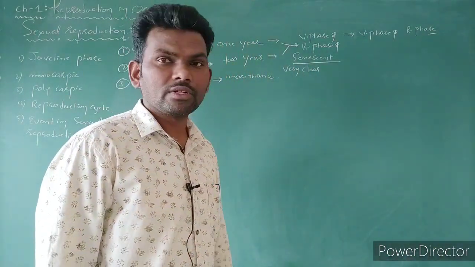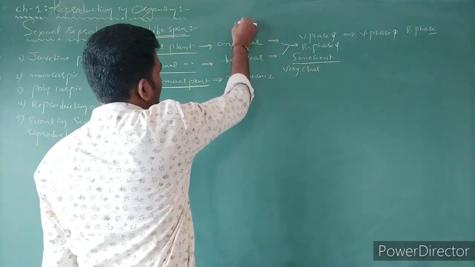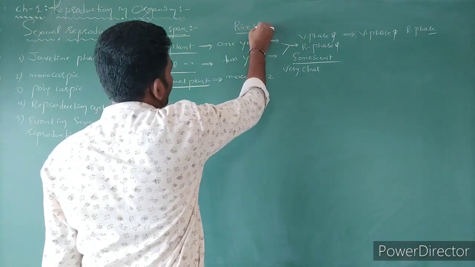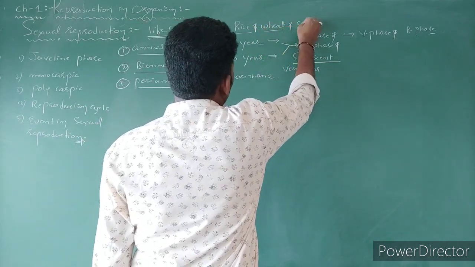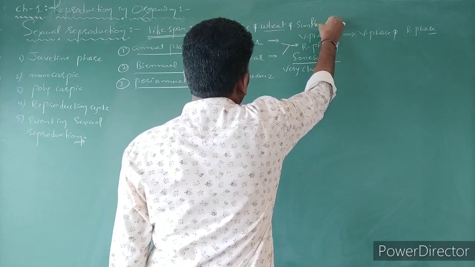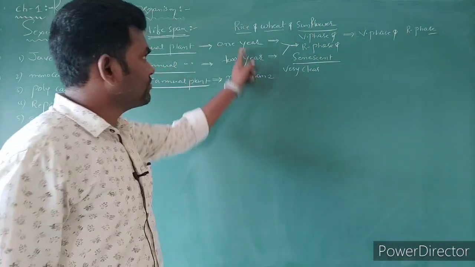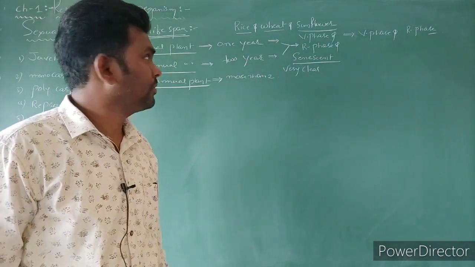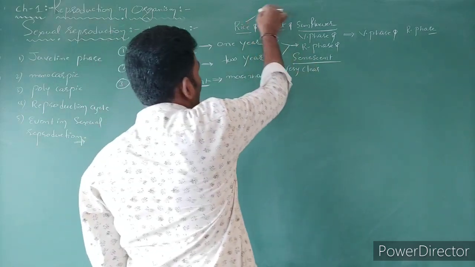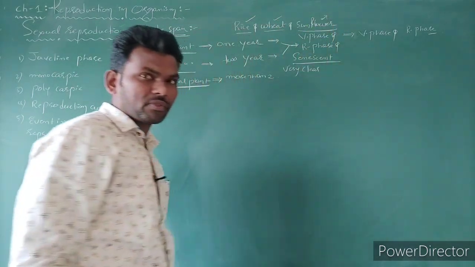So can you give examples? Which are annual plants? Rice is an annual plant, wheat is an annual plant, sunflower is an annual plant, right? Out of the 3, how many are monocots and how many are dicots? A normal type of question, right? Rice is a monocot, wheat is also a monocot, sunflower is a dicot plant, right?